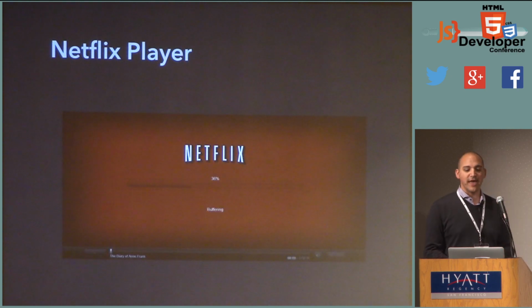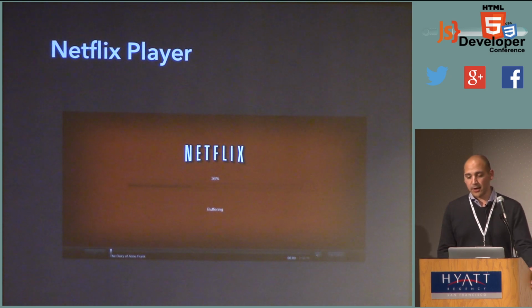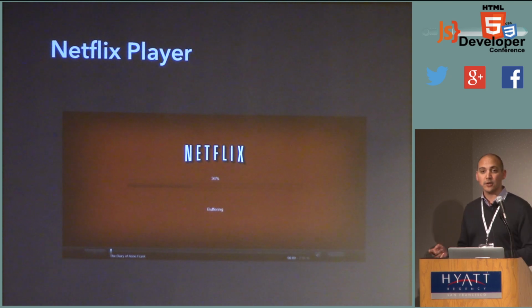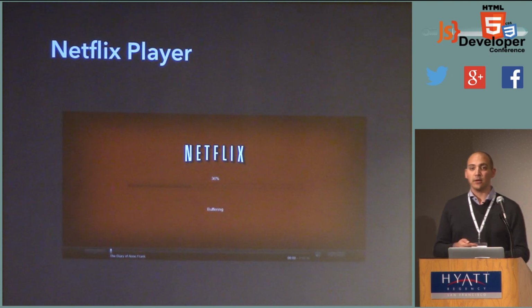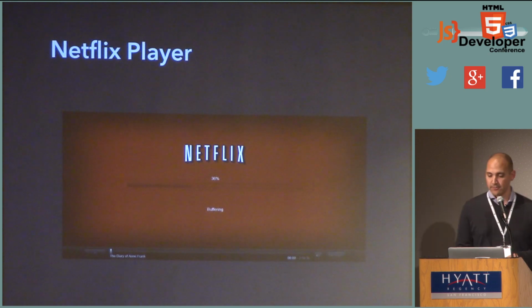OK, I'll jump forward to the Netflix player. So the Netflix player, this is just another example to reinforce it. The Netflix player has a lot of asynchronous stuff going on, right? As soon as you decide to play something, you might cancel. You might leave the page. You might press stop or pause. In all those cases, we might want to respond by stopping whatever asynchronous process we've kicked off, like authorizing your ticket, for example.